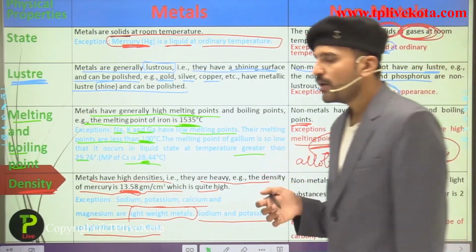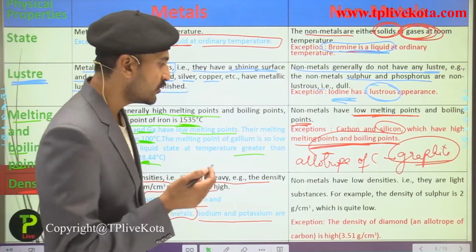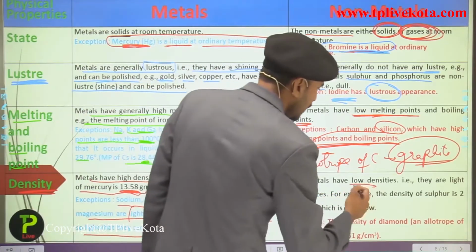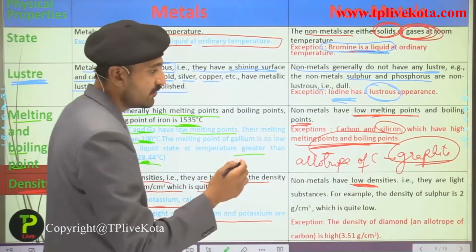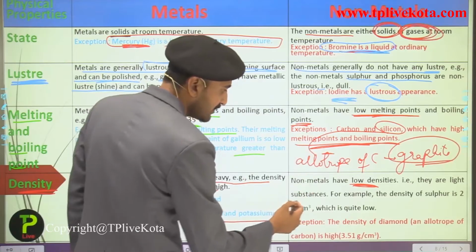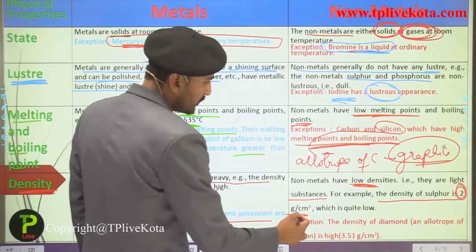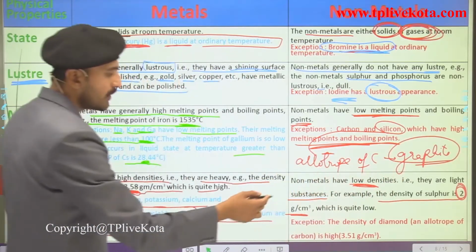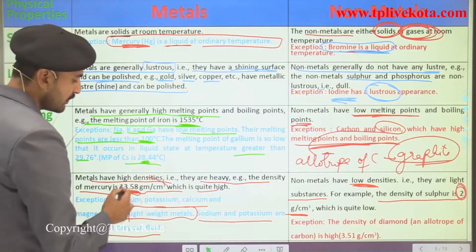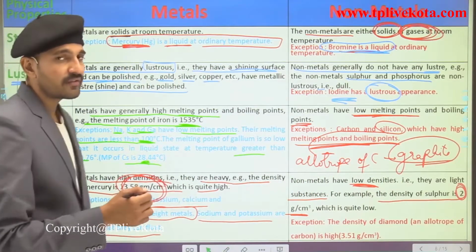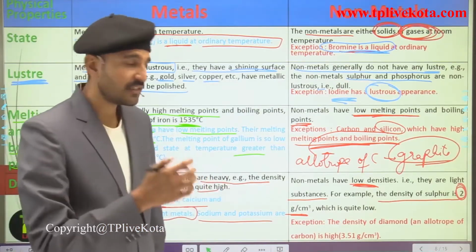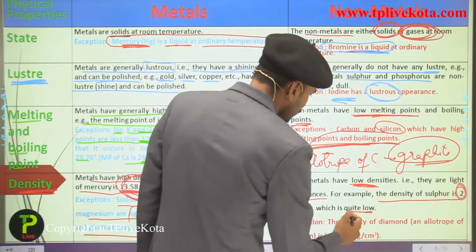Now talking about the density of the non-metals, the density of the non-metals is very low, that is, the non-metals have low density, they are light substances. For example, the density of sulfur is 2 gram per cubic centimeter. So you can see here the 2 gram per cubic centimeter and 13.58 gram per cubic centimeter. So there is a vast difference between them. This is quite low.